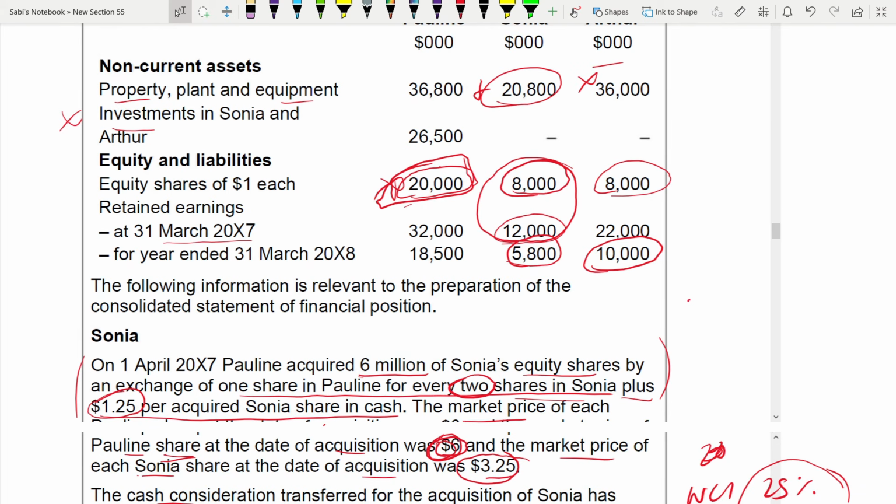The credit entry is the same. Remember in this one, share premium was 15,000 and equity was 3,000. That 18,000 that you have issued, out of that 3,000 is equity and 15,000 is share premium.